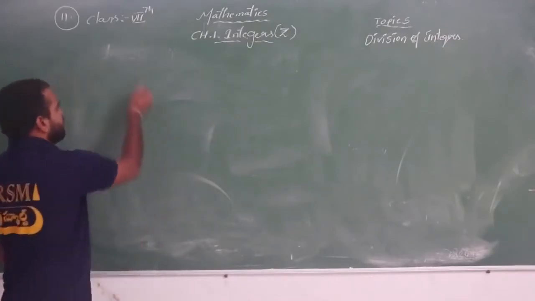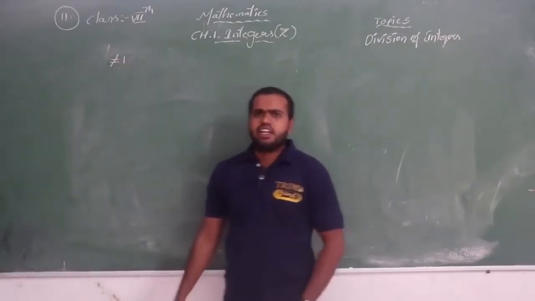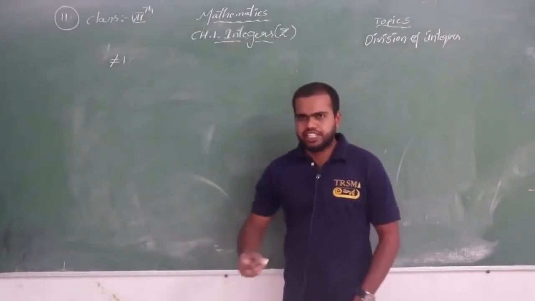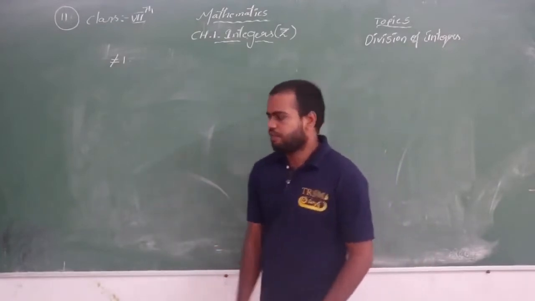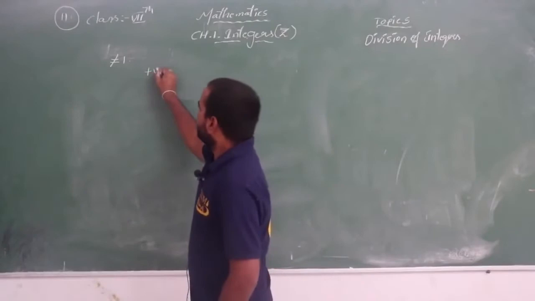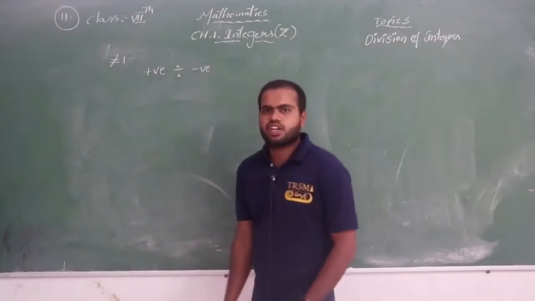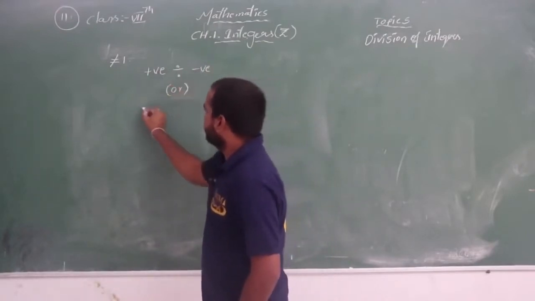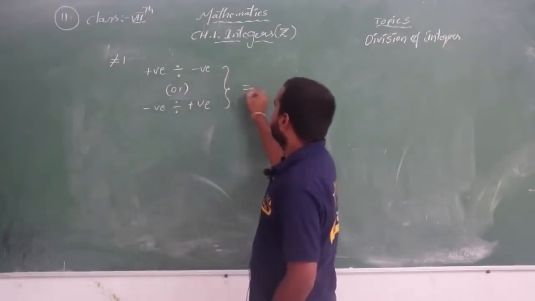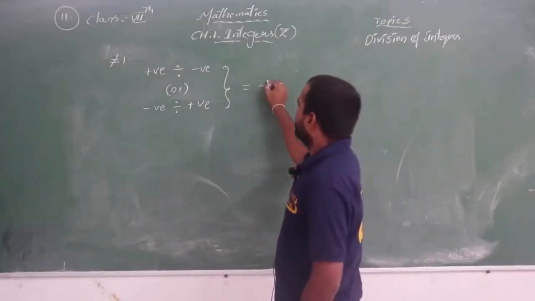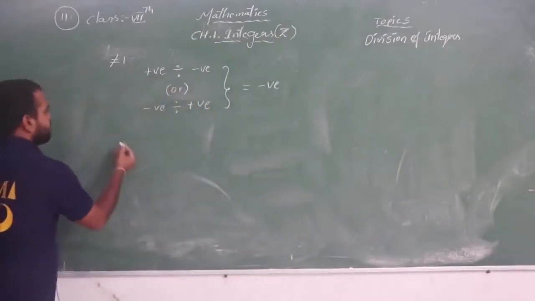Okay, so now the rule number 1. What does rule number 1 say? If you are dividing a positive integer with a negative integer, or a negative integer with a positive integer, then the quotient we will get is nothing but a negative integer only. So what is the meaning of that? Let's see a few examples for that.